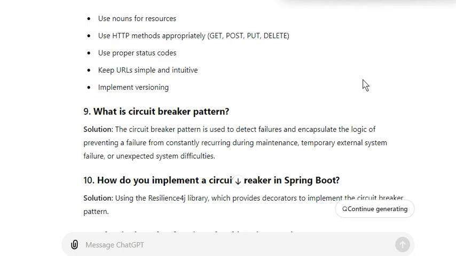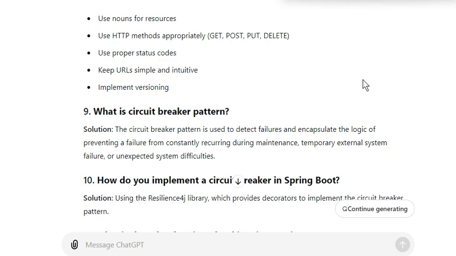If the payment service starts failing, the circuit breaker counts the number of failures. After a certain number of failures, for example 5, the circuit breaker trips to the open state. The order service immediately returns a fallback response: payment service is currently unavailable, please try again later, without waiting for the payment service to time out.